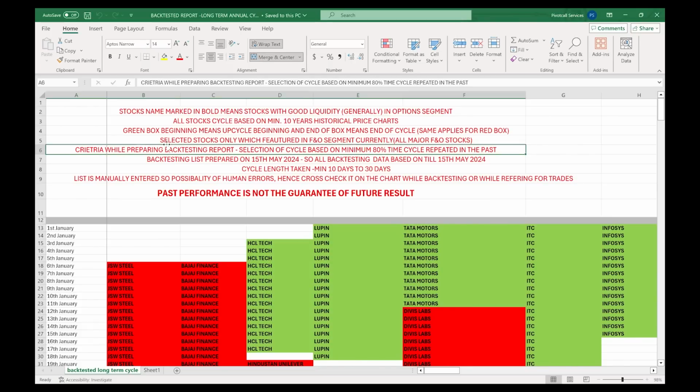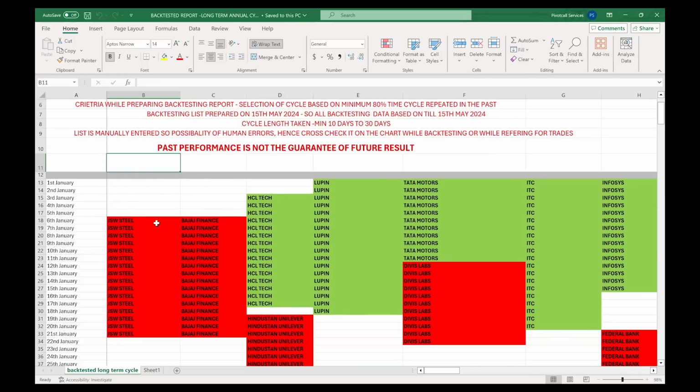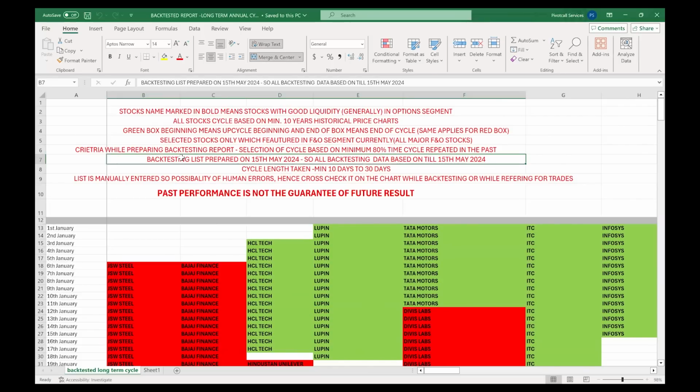The criterion while backtesting this report is selection based on a minimum of 80% of the time the cycle repeated in the past. So, for example, if you look at ITC, if I mentioned 1st January to 20th January, that means out of the last 10 years, at least 80% of the time, that is 8 out of 10 years, it would have stayed bullish. The backtesting list was prepared on 15th May.